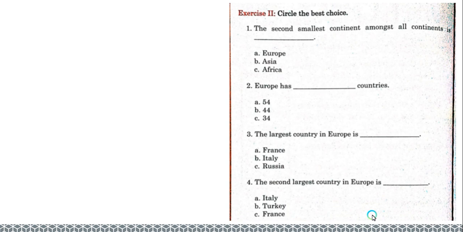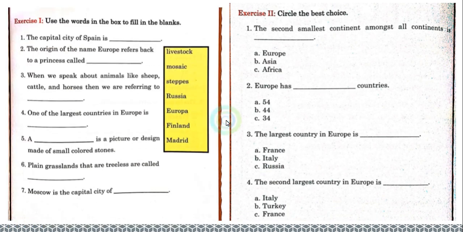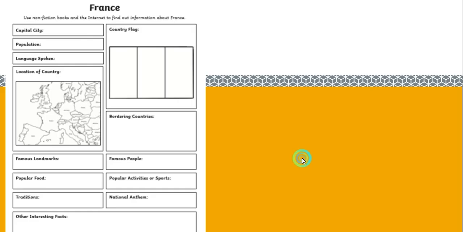Now here is another one. Exercise 1 and exercise 2. Now you use the words in the box to fill the blank. Now, the capital city of Spain. Now this is a review of the whole lesson, what we have done so far. About Spain, about Europe, about Russia, and about France. Alright, exercise 1 and exercise 2.